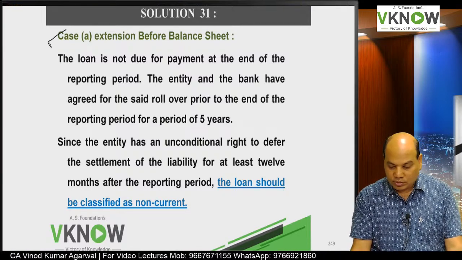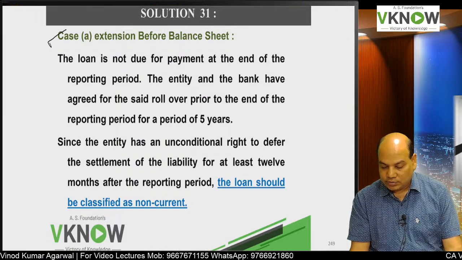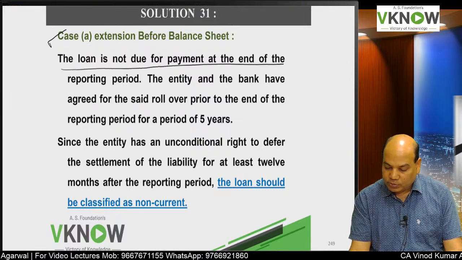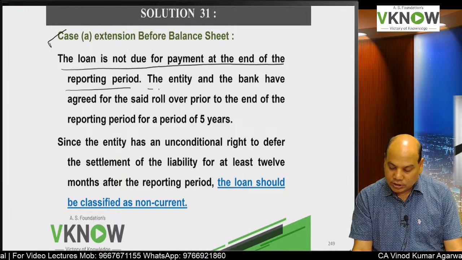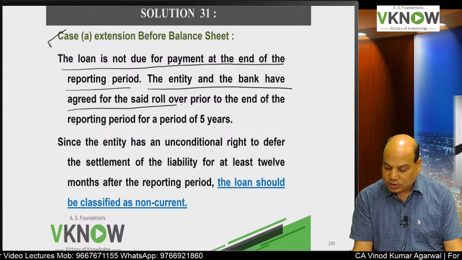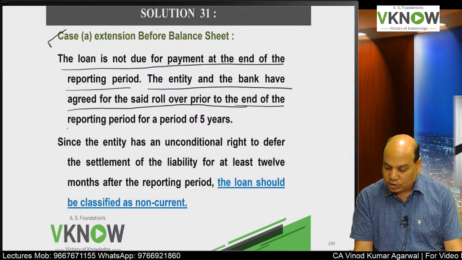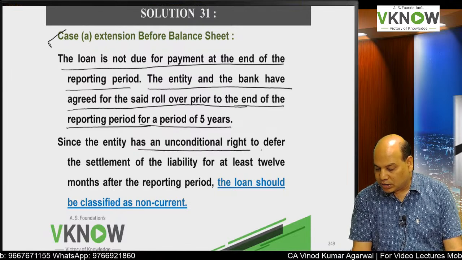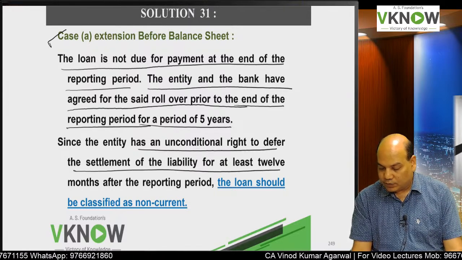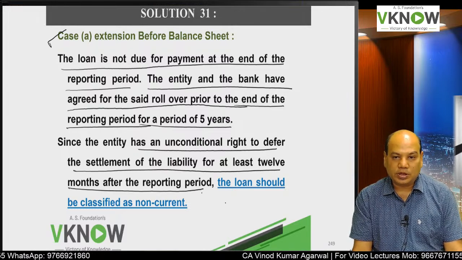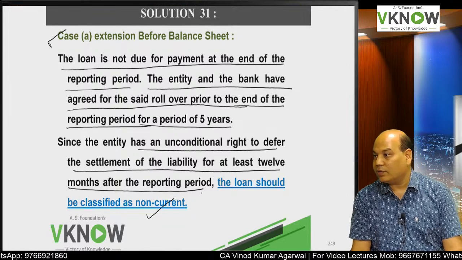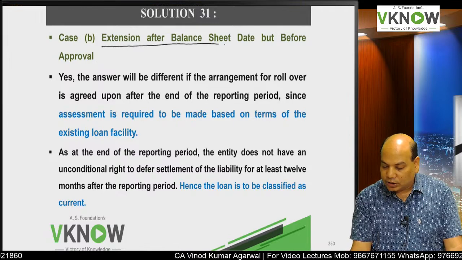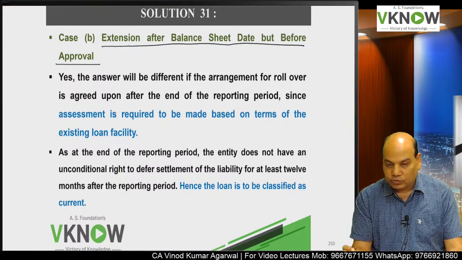First, case A was extension received before balance sheet date for a period of 5 years. The loan is not due for payment at the end of the reporting period. The entity and the bank have agreed for the said rollover prior to the end of the reporting period for a period of 5 years. Now the entity has unconditional right to defer the settlement of liability for at least 12 months after the reporting period. Do you agree that the loan will be classified as non-current? Yes.